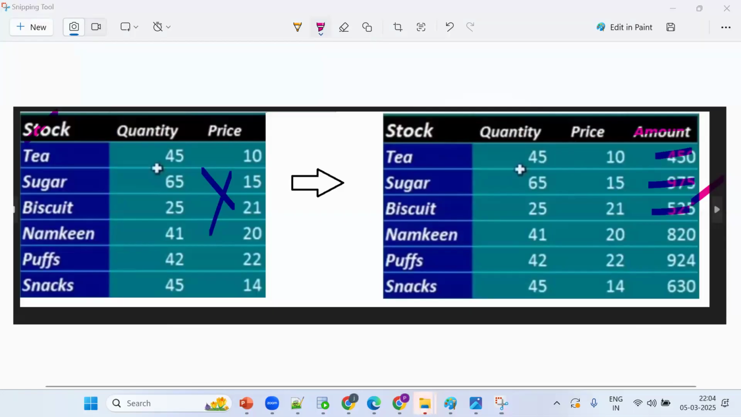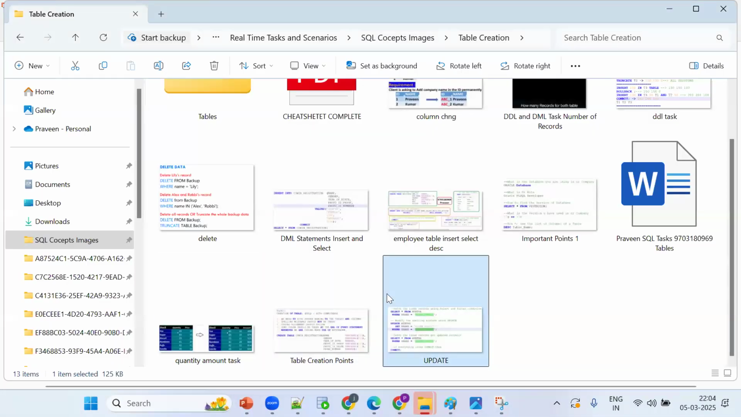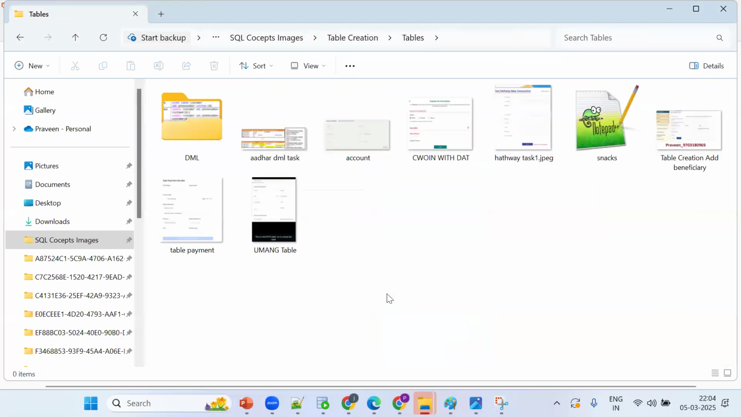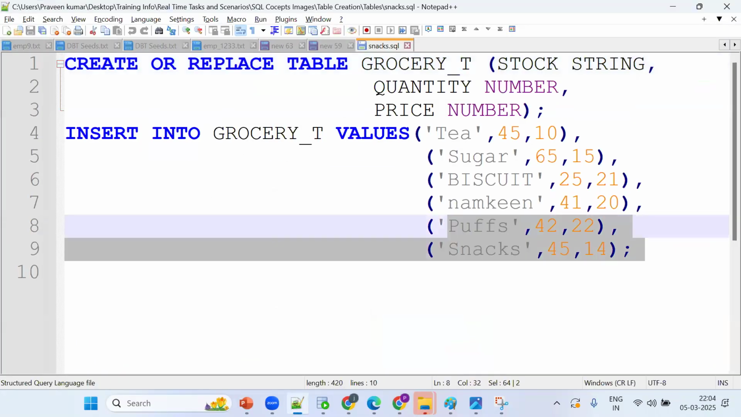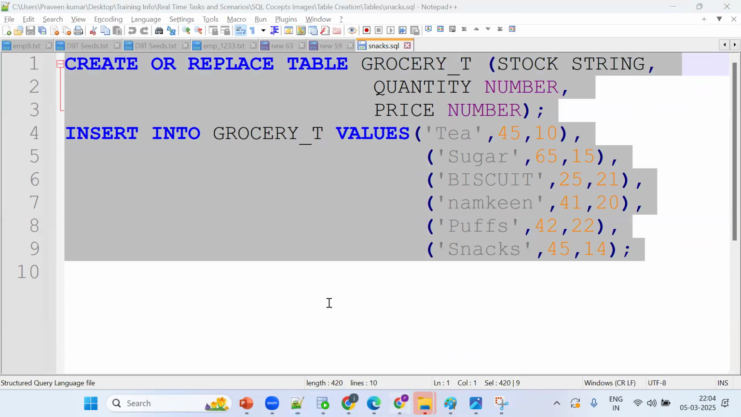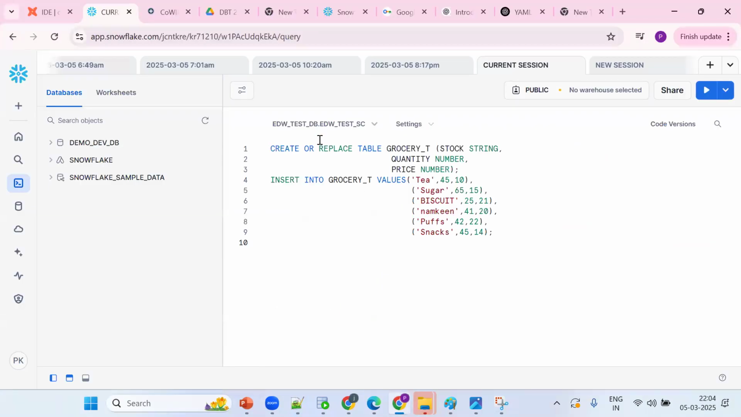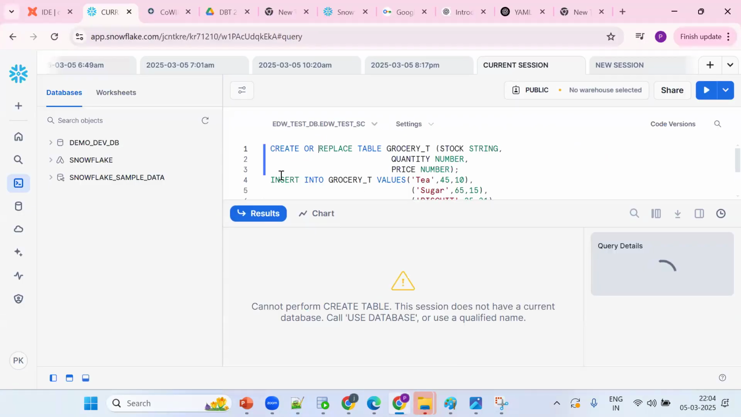Now let me create the table. You'll get some clarity. Remember, you need to prepare data and work on it, then only will you be able to understand this function. So copy the same thing, go here, and create the table. The table has been created.